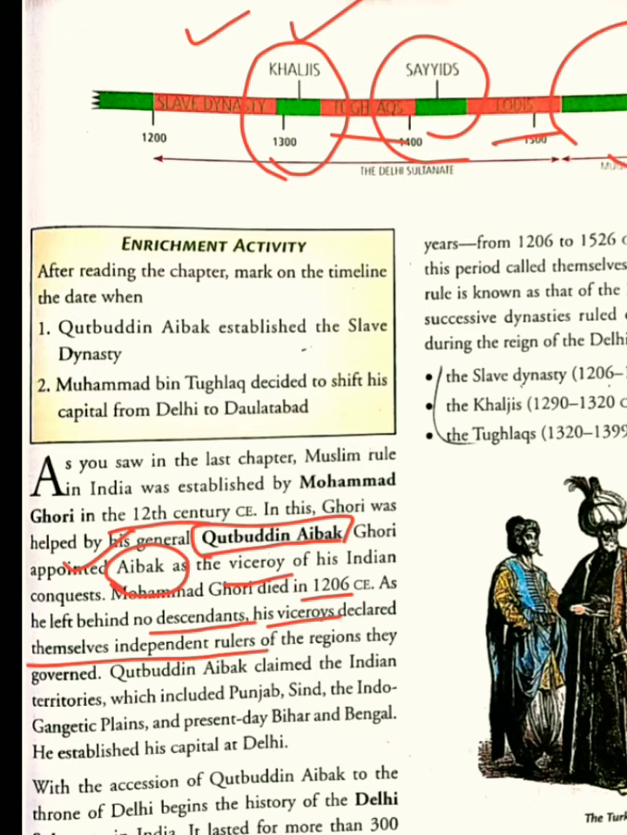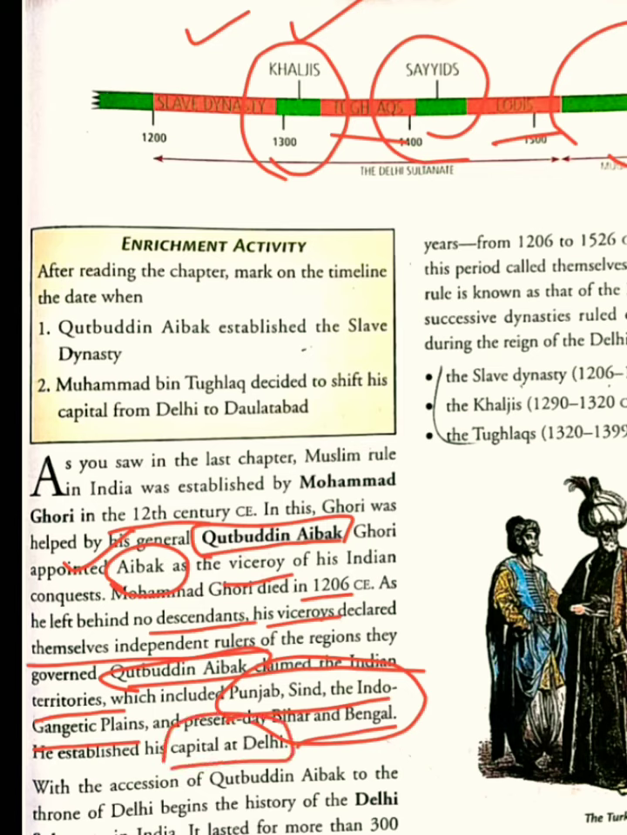Qutbuddin Aibak claimed the Indian territories, because Muhammad Ghori had territories in different parts of the world. The Indian territories of Muhammad Ghori were now under Qutbuddin Aibak, which included Punjab, Sindh, the Indo-Gangetic Plains, and present-day Bihar and Bengal. These were previously conquered by Muhammad Ghori, but Qutbuddin Aibak was looking after them as viceroy. And he established his capital at Delhi. So this is the beginning of the Delhi Sultanate.